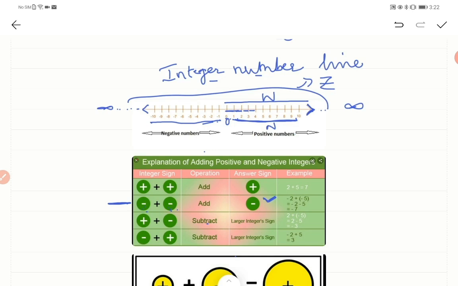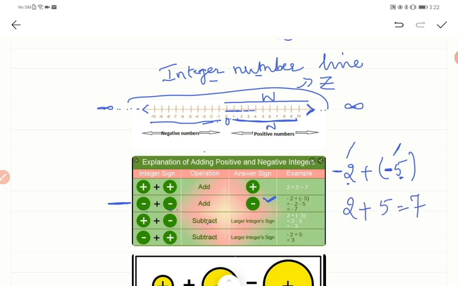Example for this, again we are taking -2 and -5. These are two integers, both have minus, the same signs. So what is the rule? We need to add them. Taking the weights, 2 and 5, how much is it?